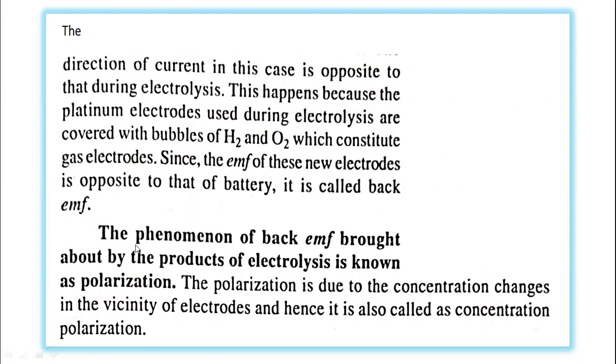It means that the electrode gets polarized. The electrolysis of the electrolyte has been stopped, and the reverse process takes place. The electrode now works as a gas electrode, and those electrodes form the active galvanic cell. It will constitute the galvanic cell, and that galvanic cell itself generates the EMF.